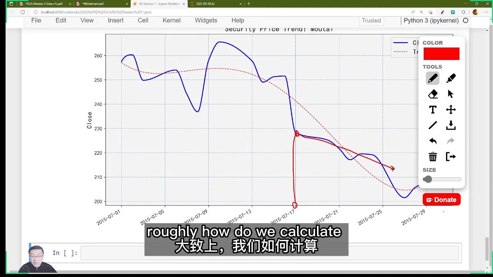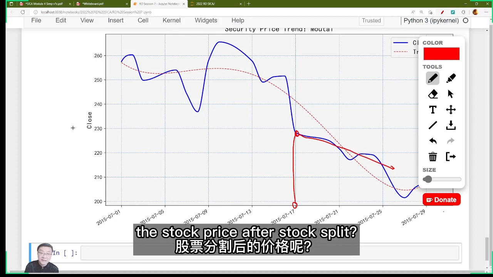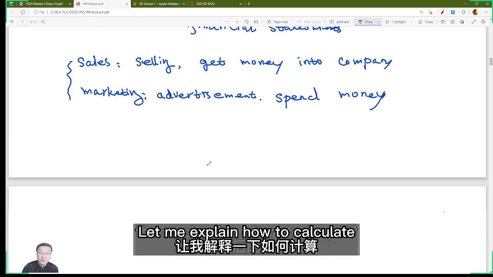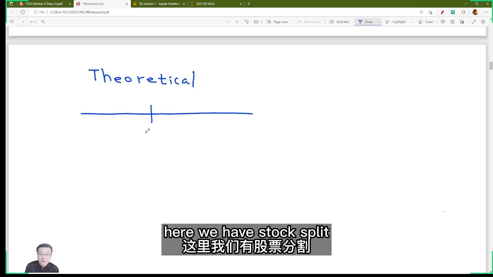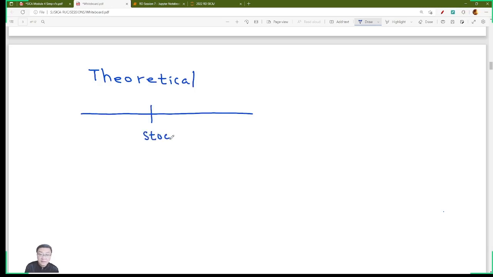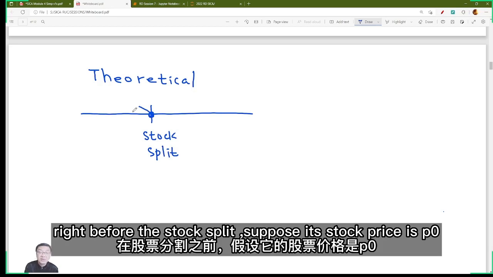So roughly, how do we calculate the stock price after a stock split? Let me explain how to calculate theoretically. Okay. Here we have a stock split. For example, right before the stock split, suppose its stock price is P0.